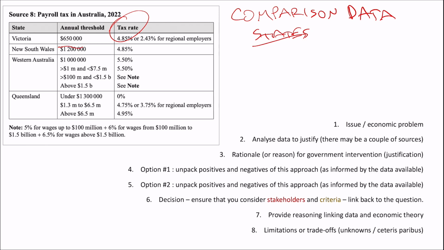So Victoria, $650,000 payroll tax, payroll book. New South Wales, $1.2 million in payroll before you start paying out that tax, and you pay it out at 4.85%. Western Australia, $1 million, and then they have their pay rates down the bottom here. It gets very complicated in this one, and I'm not sure how much you really need to unpack it. But once again, state by state, we've got some challenges around the competitiveness of firms when there are varying rates of payroll tax paid. Okay, I'm going to pause my voice, take a minute, and then we'll do part 3.